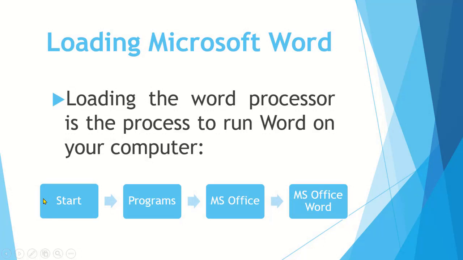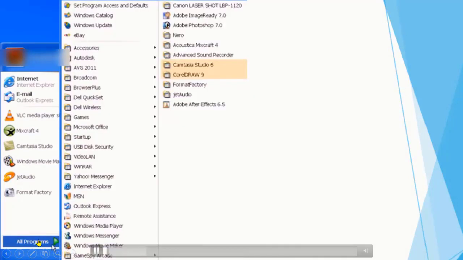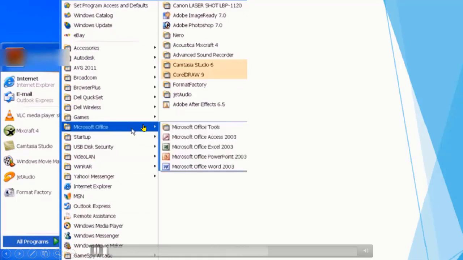How can we load Microsoft Word in our computer, or you can say how can we start Microsoft Word in our computer? Go to Start button, then All Programs, then click on MS Office and then MS Office Word 2003. Students, now we will see how we can open a document. All Programs, Microsoft Office, then Microsoft Office Word 2003.